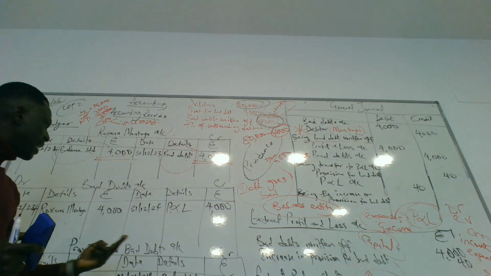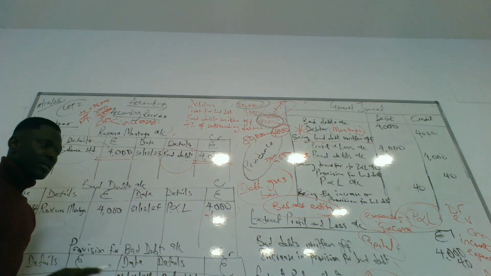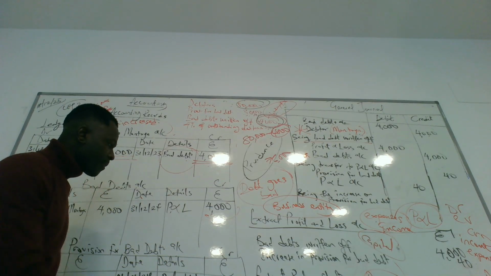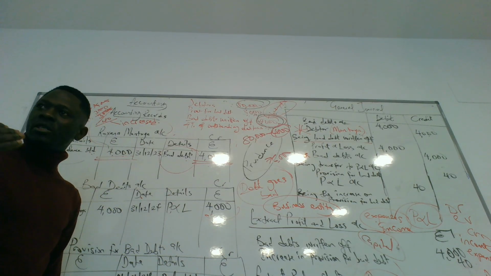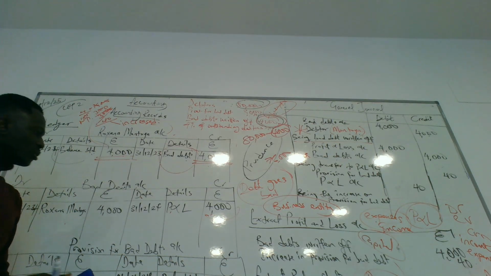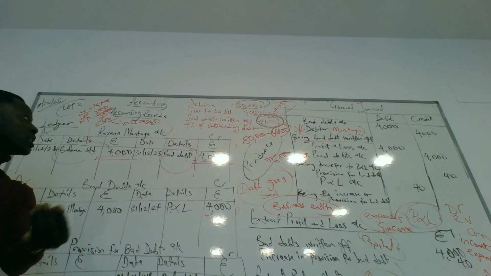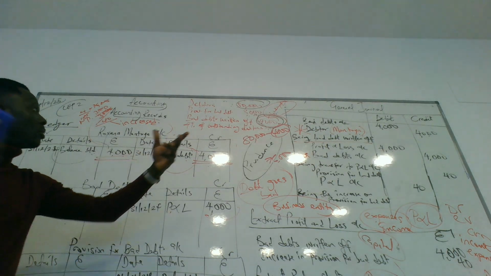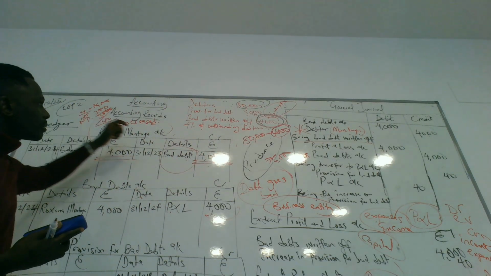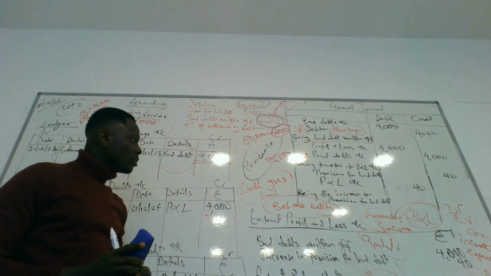So we have two expenses here. 4,000, which is bad debt written off, is an expense for the business. 40, which is the new provision for bad debt, is also an expense. So these two will go to the profit and loss account. And in our balance sheet, we're going to have the new debtor, instead of 80,000, we're going to have 76,000. Those are the transactions. So now we're done.